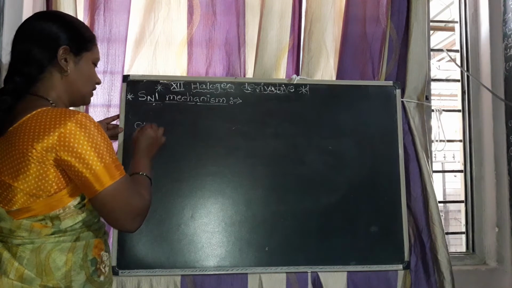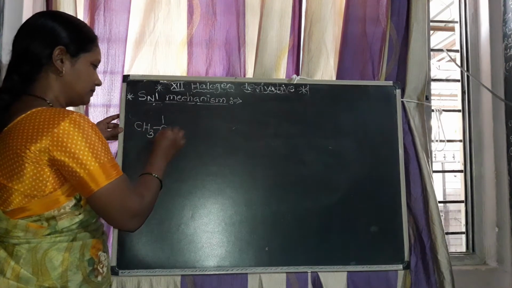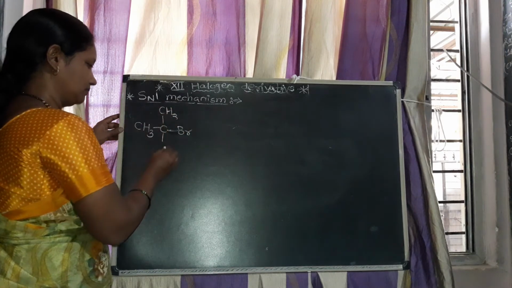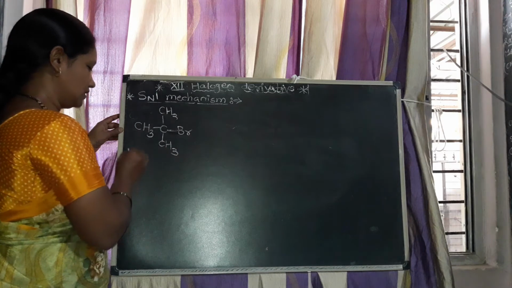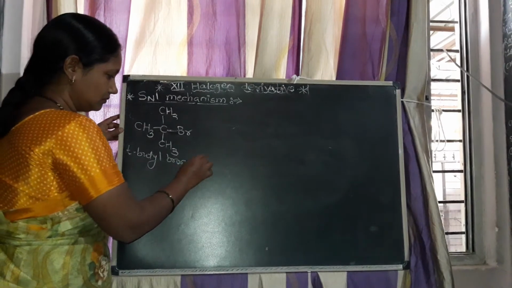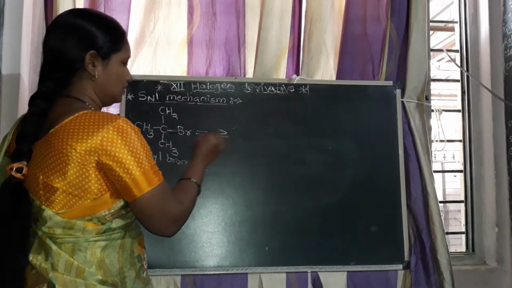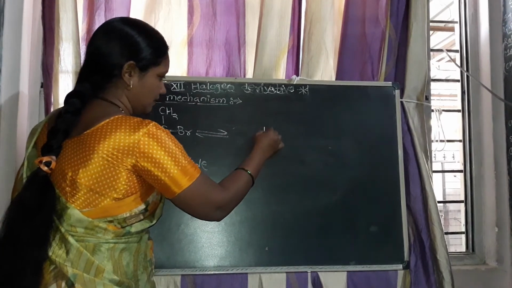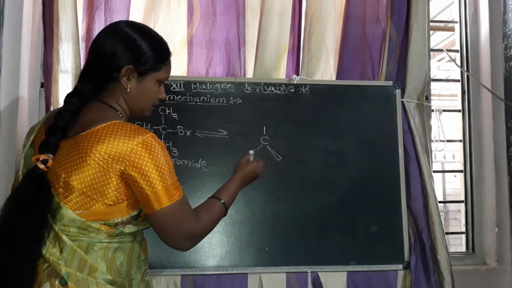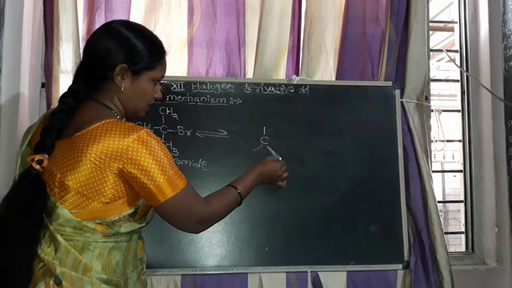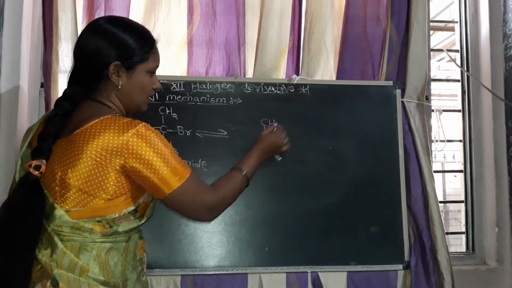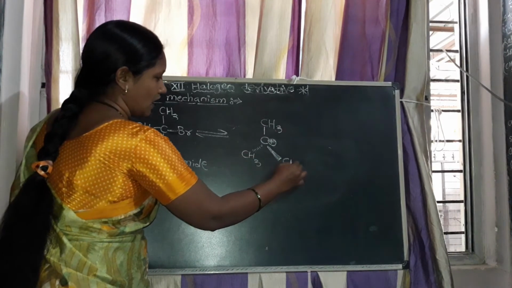In the first step, the tertiary butyl bromide is converted into a carbocation. Carbocation means the carbon atom which has the positive charge. It is called a carbocation.